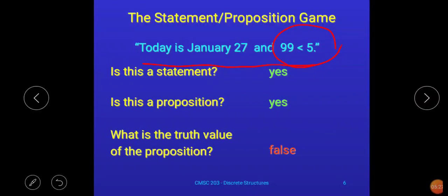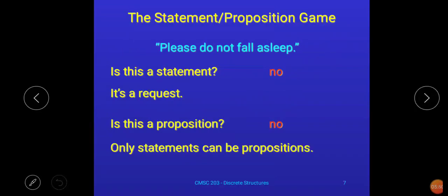Okay, or this will never happen, like 99 is less than 5 is true as well as false at the same time. This will be only false. It will never happen, like at the same time this particular expression is having true as well as false value. So this will never happen. This complete statement is called as what? Proposition. Okay, let us discuss one more example.